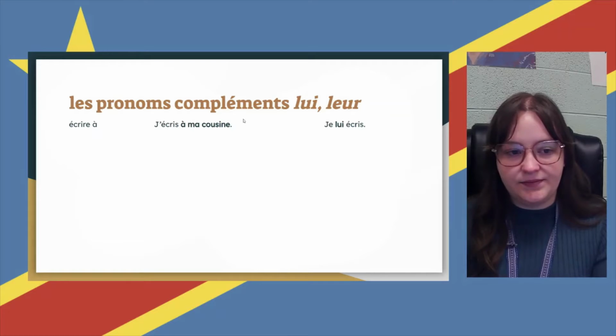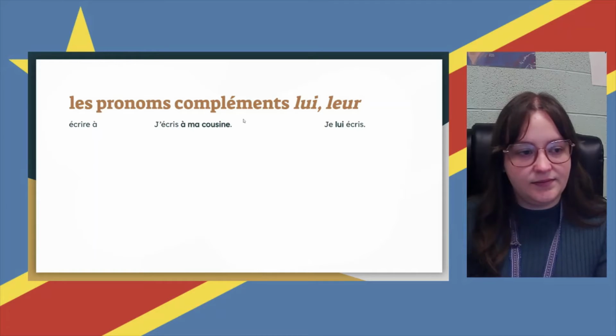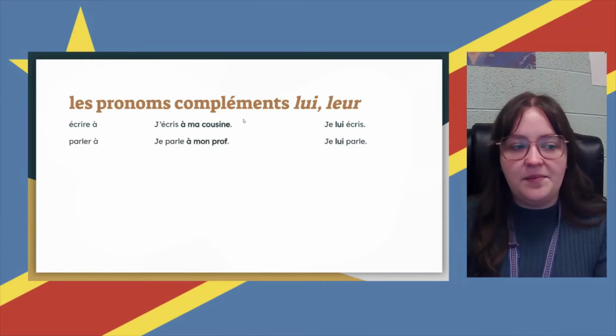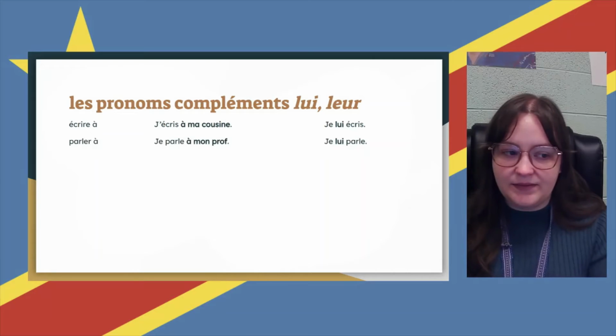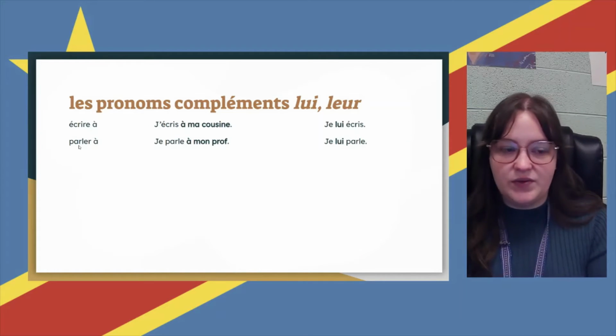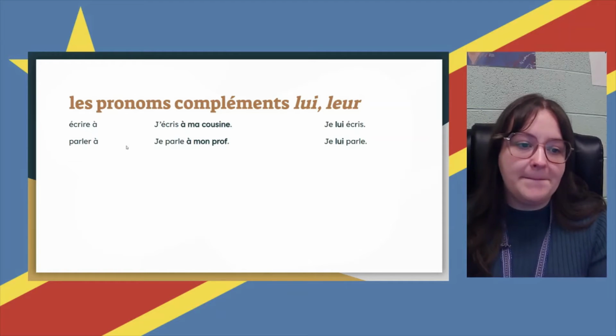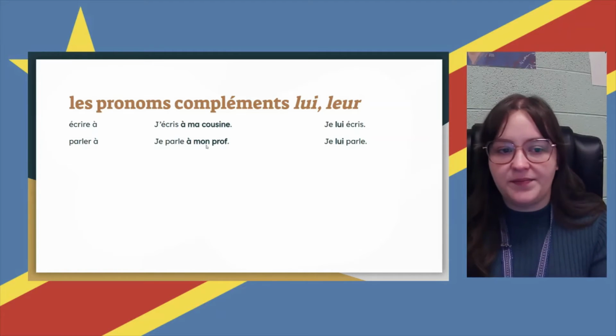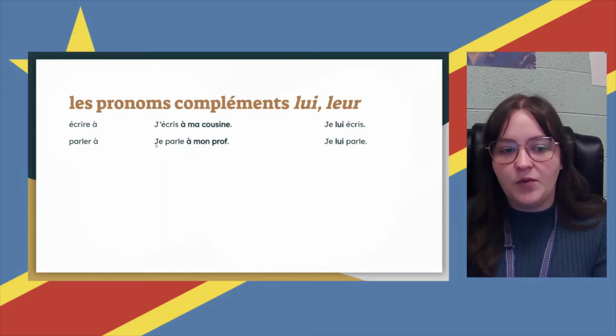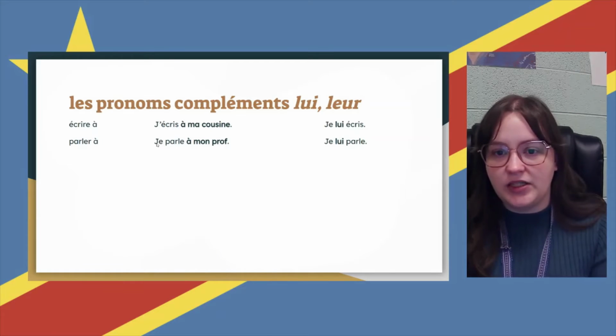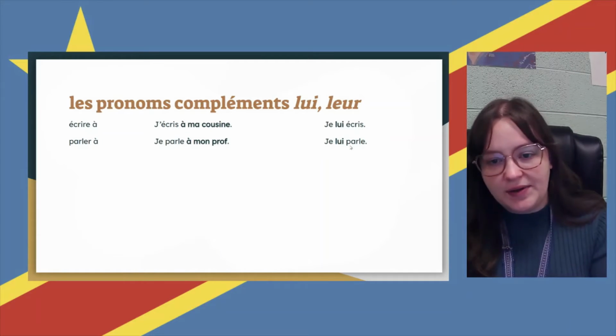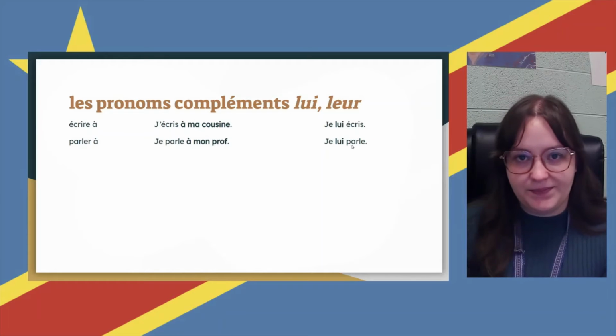Then parler à, to speak to. Je parle à mon prof. I'm talking to my teacher. Or, je lui parle. I'm talking to him.